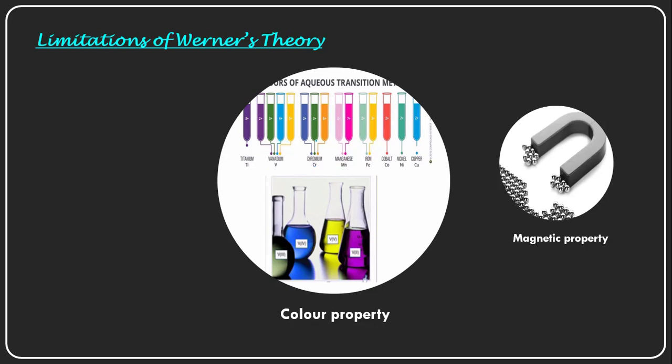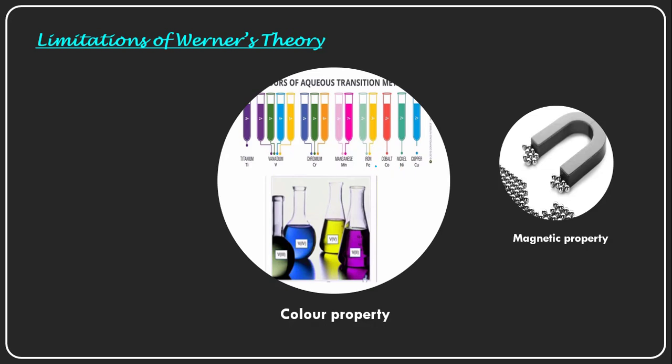Similarly, chromium has three variations of colors according to its variable oxidation state: in plus 2 it is blue, plus 3 green, and plus 6 orange. Manganese complexes mostly have pinkish colors. Iron in plus 2 has a greenish blue color, very pale green actually, and in plus 3 oxidation state it gives a yellow color.